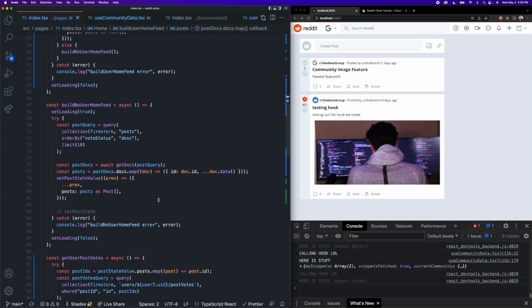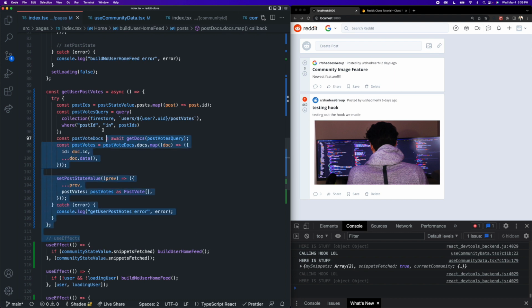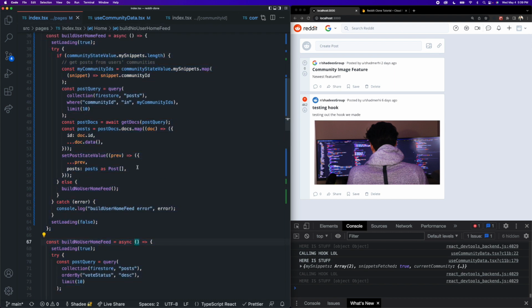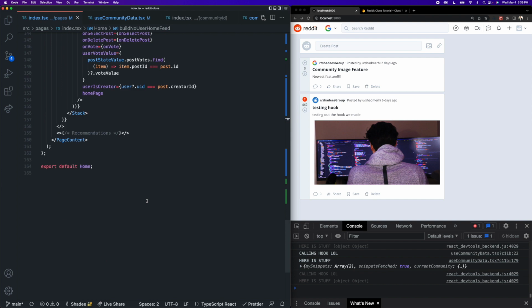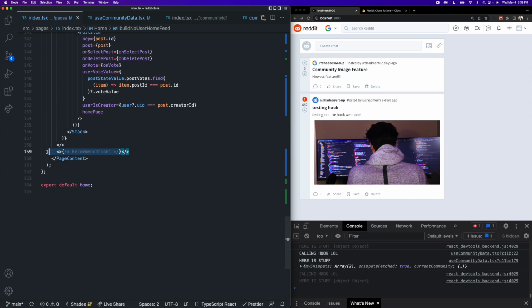So that is it for the entire functional part of this component. We have written out all of the required functions. All we need to do now is create those right-hand side components.